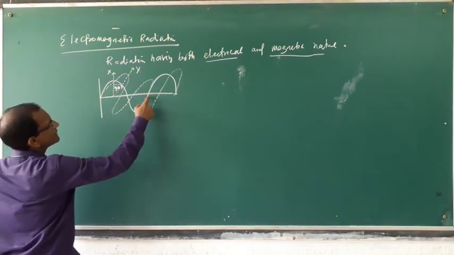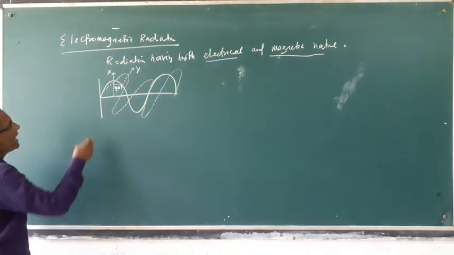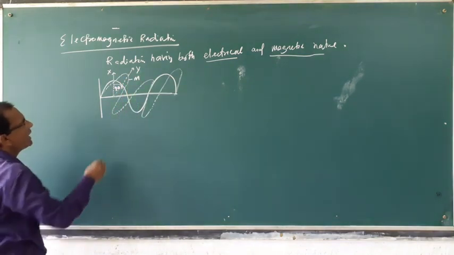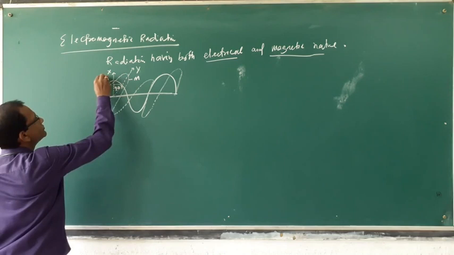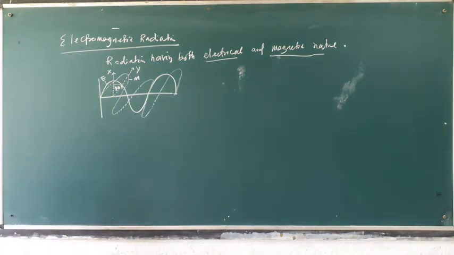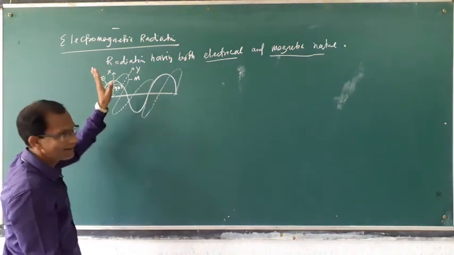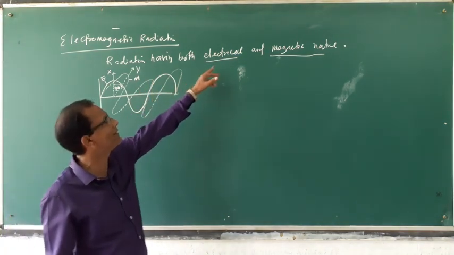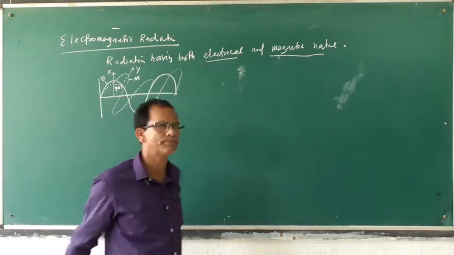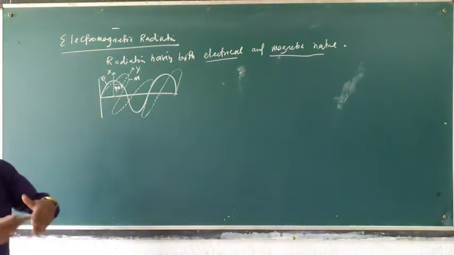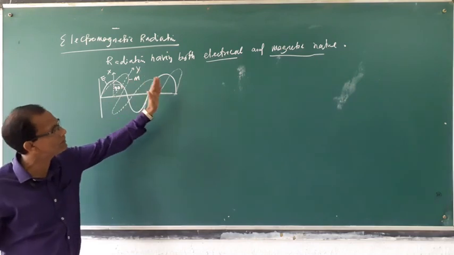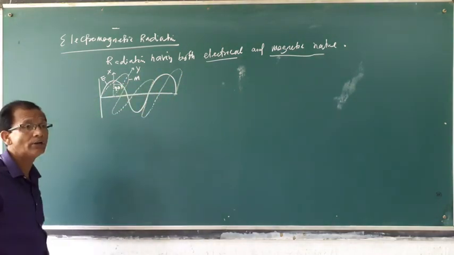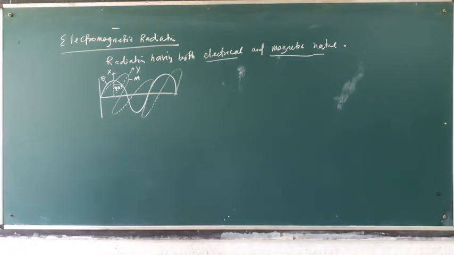This wave is the electrical wave, and this is the magnetic wave. So the radiation has two behaviors, electrical and magnetic, and both are perpendicular to each other.